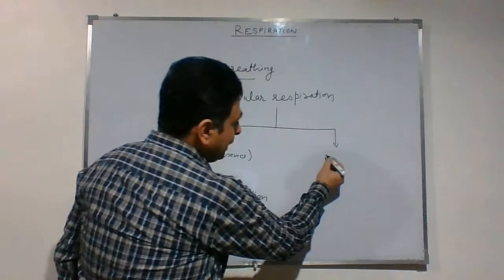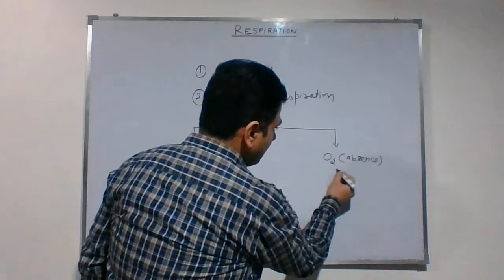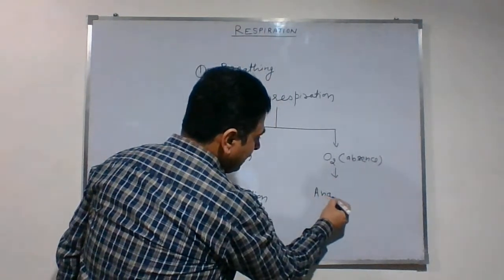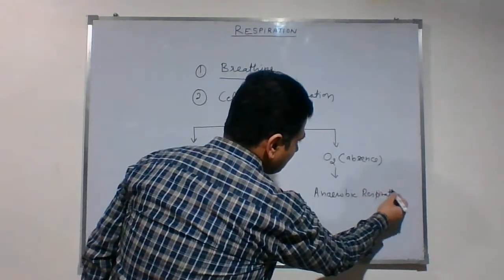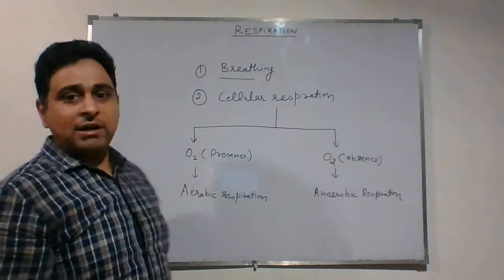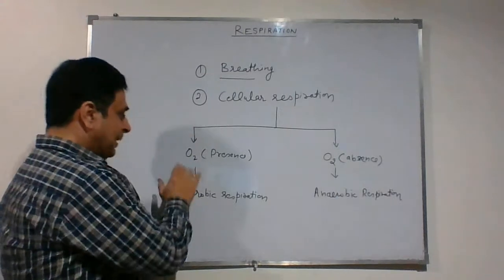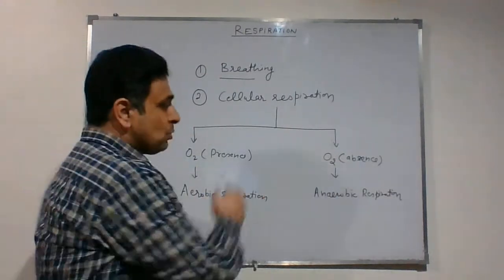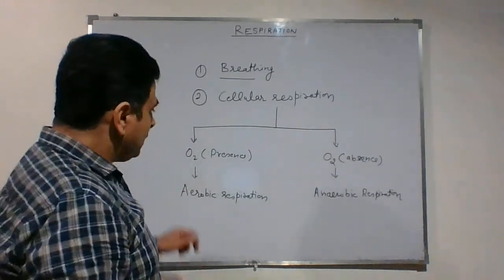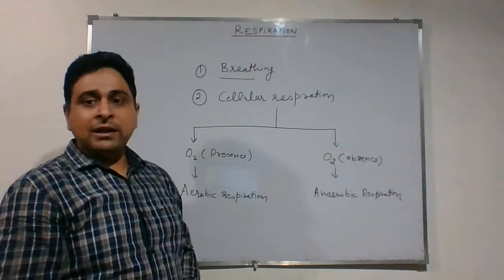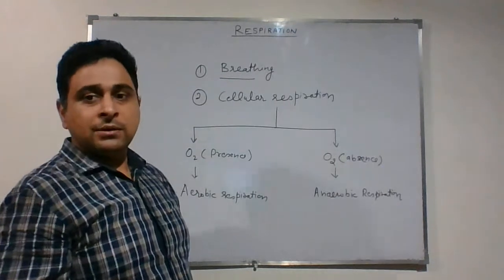And if it occurs in the absence of oxygen, then it is called anaerobic respiration. So respiration can be divided into two types on the basis of whether food is broken down in the presence of oxygen or in the absence of oxygen. Now first of all, we will make the difference between aerobic and anaerobic respiration. Then we will proceed further in this topic.